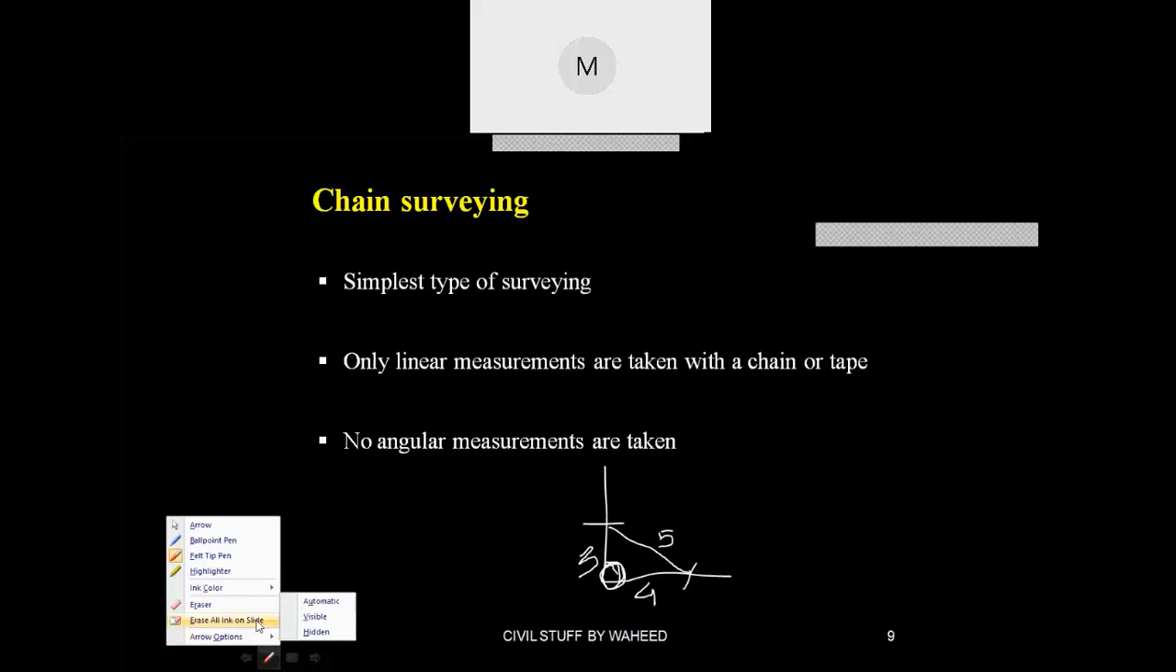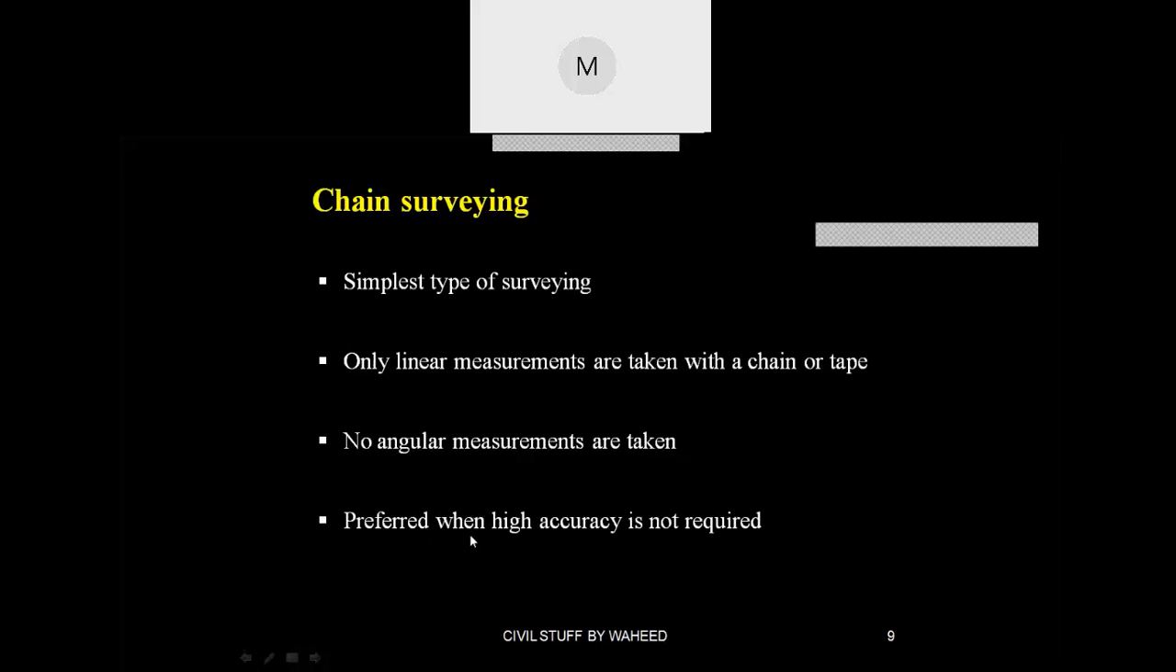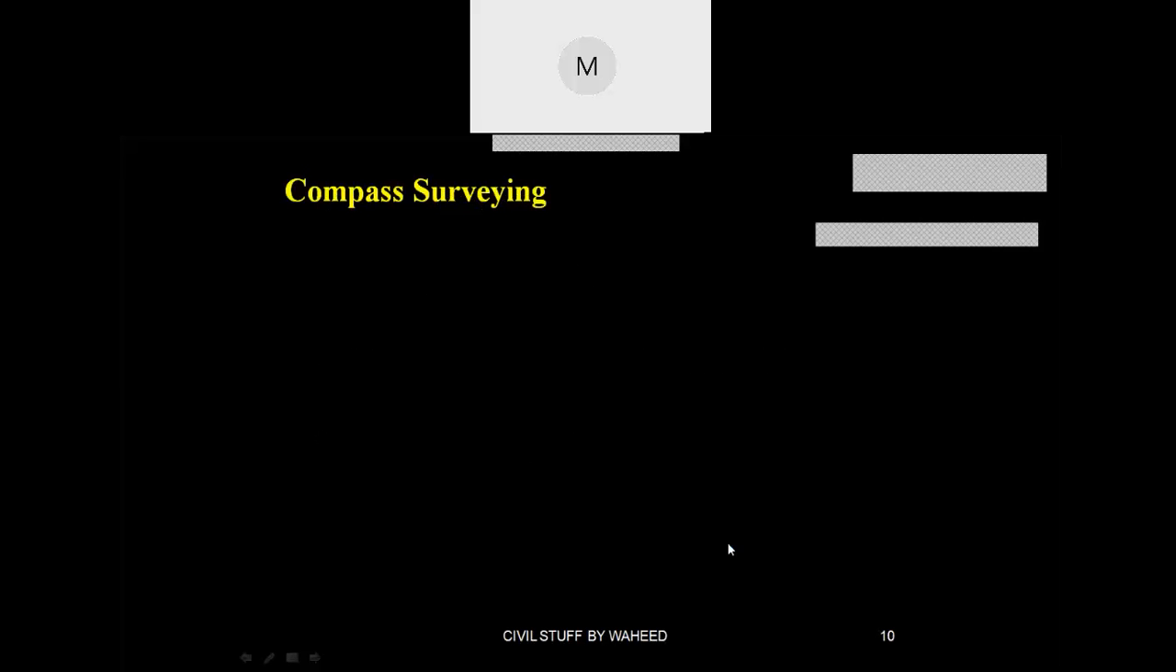Next, it is preferred when high accuracy is not required. When accuracy is not that important, then you can go for chain surveying, and it is used for small areas like that. Next, coming to compass surveying.